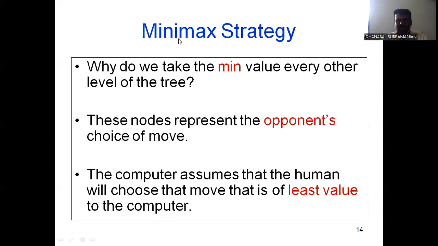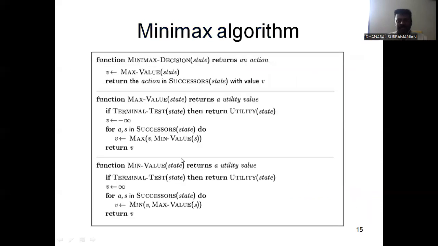So take a simple example to explain the minimax strategy. Why do we take the minimum value at every other leaf level of the tree? To answer that: because you choose the minimum cost value, you can easily travel from a source place to a destination, or from one sequence to another. These nodes represent the opponent's choice of move. The computer assumes that the human will choose the move that has the least value to the computer. Let's take a simple example, the minimax algorithm.